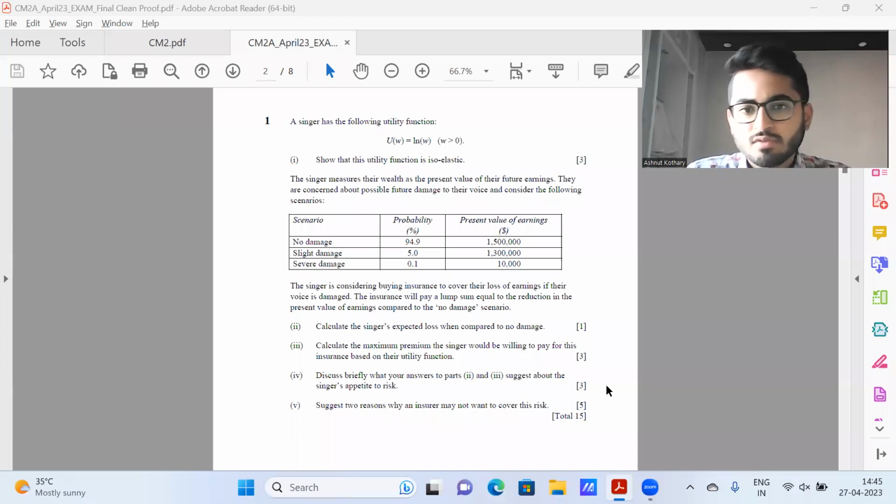CM2 paper of this session was again similar. The difficulty level was similar to the past sessions. It was a slightly different paper in the sense there was a higher proportion of wordy based questions, or comments based questions, as compared to the previous years.